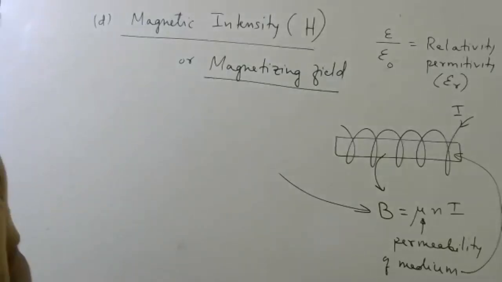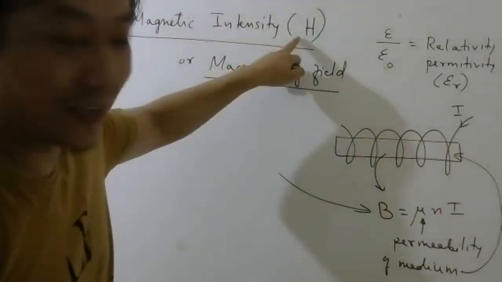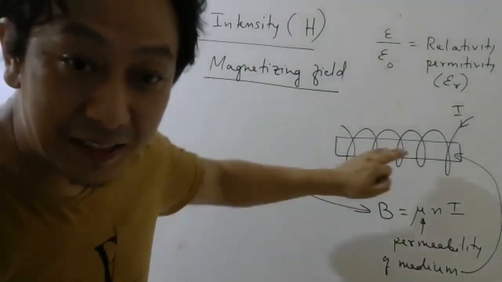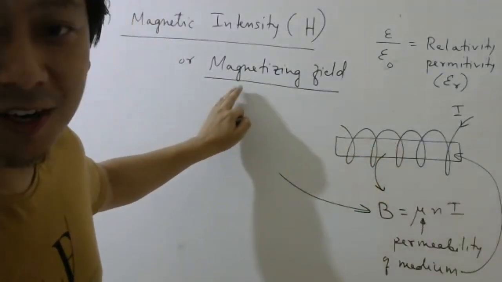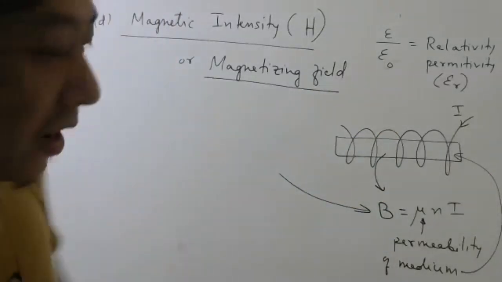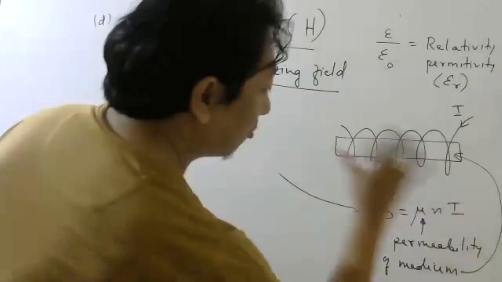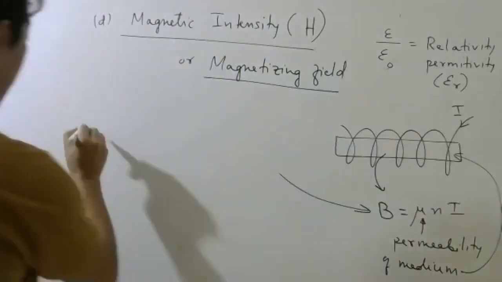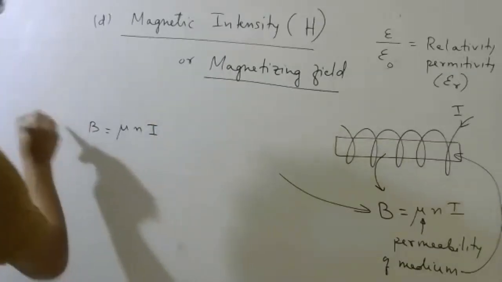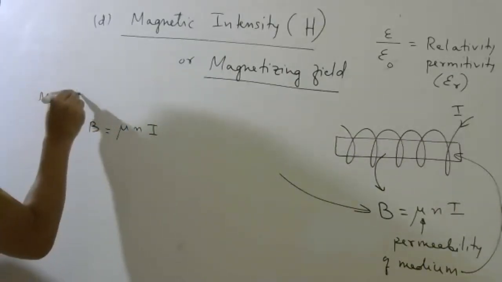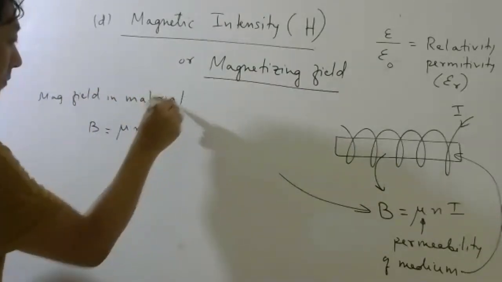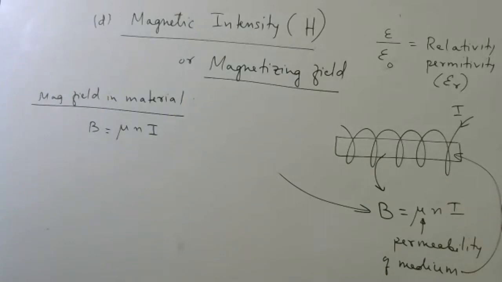So many students get confused between this capital H and capital B. Okay, because this is your magnetic field in the material. This is also called magnetizing field. So let me try to remove the confusion. Concentrate nicely. Okay, look at this formula only. B equals mu n I. This is magnetic field in material. Correct?